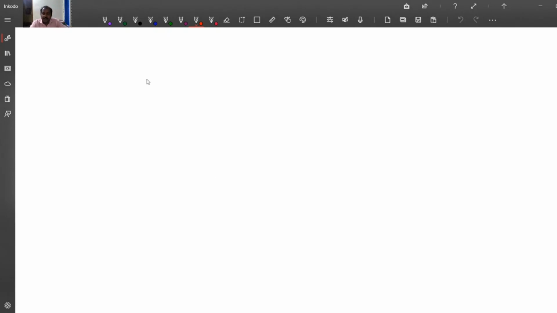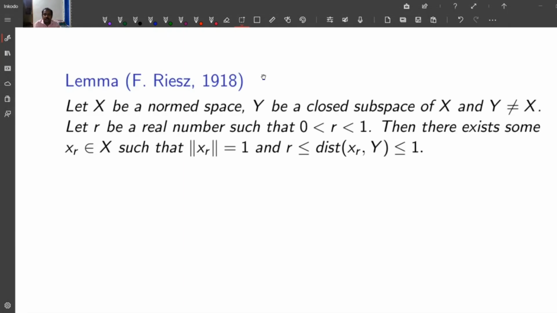Today we discuss Riesz's lemma. The classical Heine-Borel theorem states that a subset E of Kⁿ is compact if and only if E is closed and bounded. We shall now examine whether this result holds in a normed space X. For this purpose, we prove Riesz's lemma first.